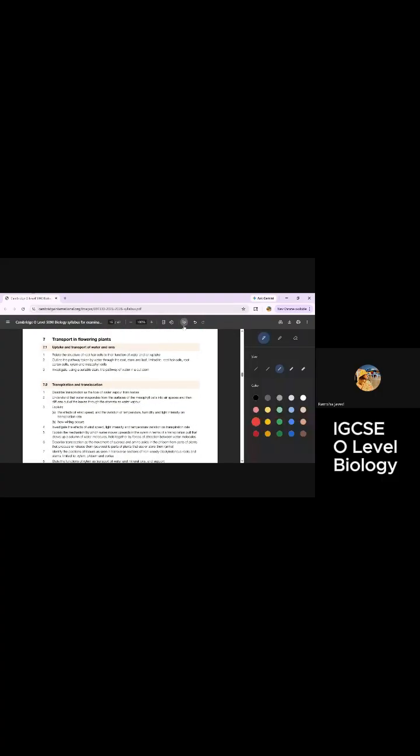Then we have mineral nutrition, like from where do plants get their nutrition? That's fine, we are going to study that. Then transport in flowering plants, like how does a flowering plant transport? How is water movement carried out? How are the amino acids in the plants transported from one place to another? How are the sucrose molecules transported? We are going to study all this in detail.